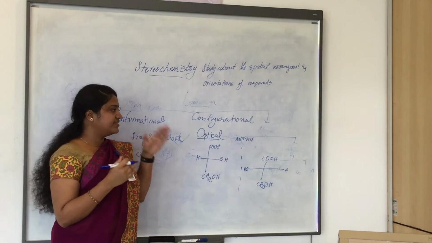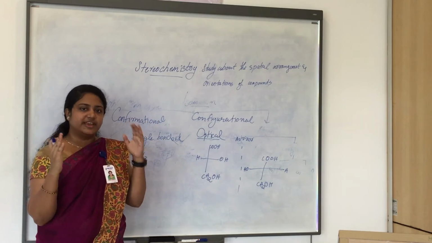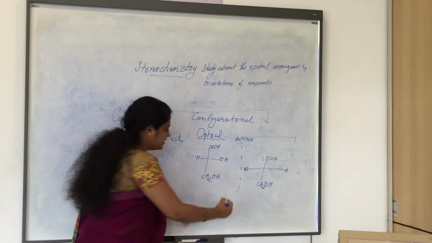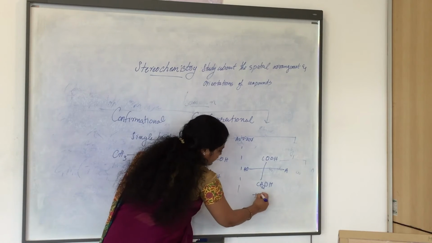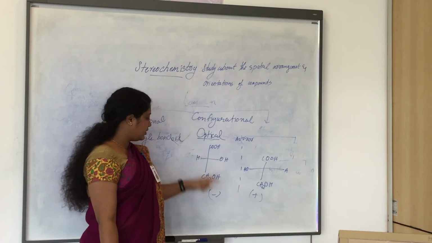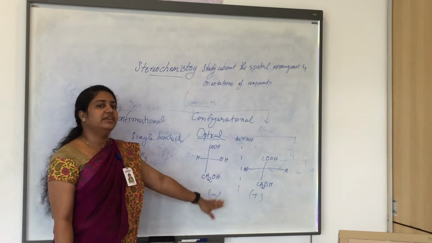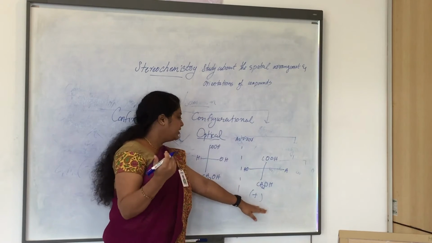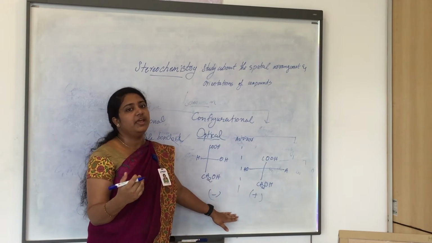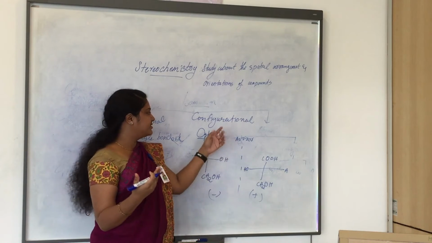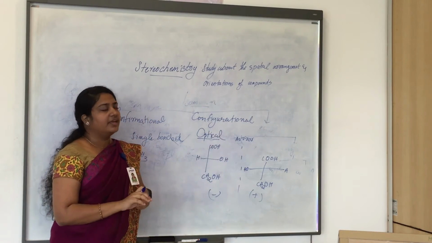And how can we say two compounds are optical isomers? We can represent the first isomer as negative and positive ones. The mirror image of the same compound can be seen in the mirror, and if these two compounds are not superimposable images of each other, they are optical isomers.